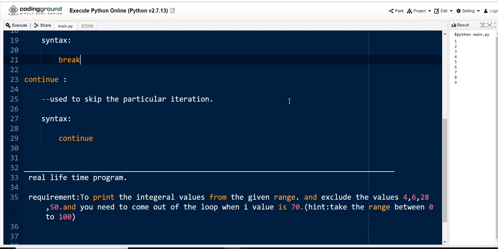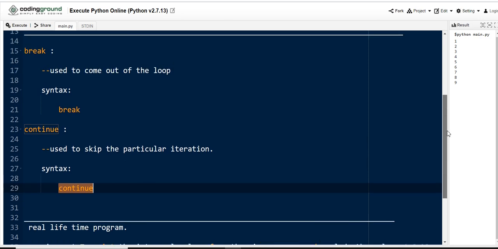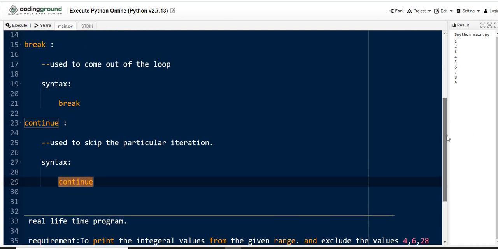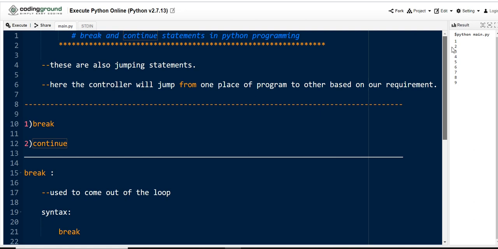Coming to the continue keyword. Continue is also one of the jumping statements, used to skip a particular iteration while we are working with a while loop or for loop. To skip a particular iteration, we mainly use the continue statement. As for the syntax, we just place continue inside the loops, so it will skip the particular iteration and move on to the next iteration. Based on our requirement only, we select the break and continue statements and invoke them in our programming to fulfill our requirement. Hope you have got a clear idea regarding the break and continue statements.